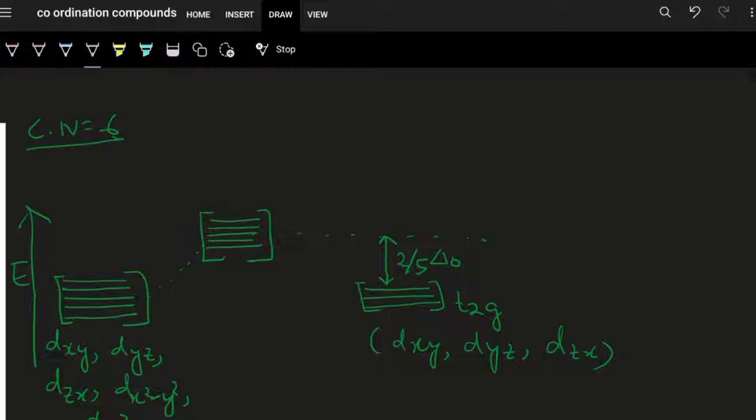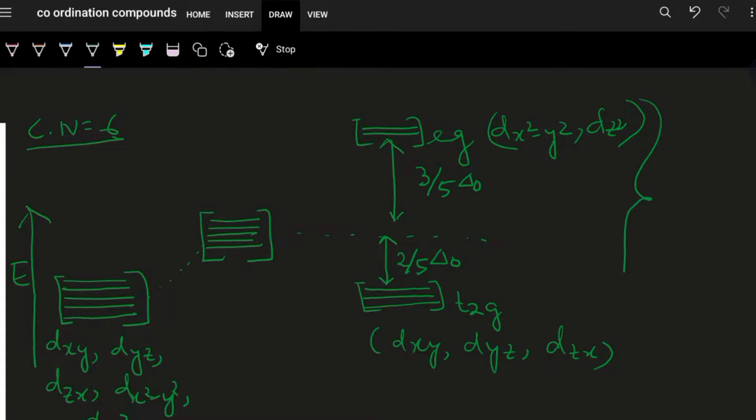Now the eg set is raised. So this is eg, and the 2 set is dx square minus y square and dz square. They are raised due to greater repulsion, by 3/5 of delta O, which is the crystal field stabilization energy.